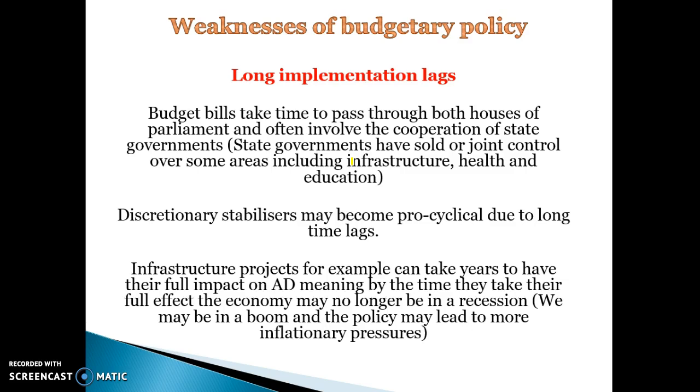So, if it took a policy 2 years to get through the Senate that was trying to be quite expansionary, we have reached a different phase in the business cycle by then. So we may be in a peak or an expansion phase, and then the pro-cyclical policy just ends up increasing the size of the peak. So infrastructure projects, for example, can take years to have their impact on aggregate demand. So we may no longer be in a recession when they actually fully get implemented. So that can lead to them having high inflationary pressures because when they're actually implemented, we're in a peak phase. So the length of time that it takes to get through the houses is another problem, which can lead to policies having a pro-cyclical effect.